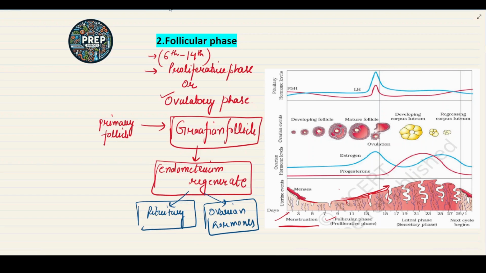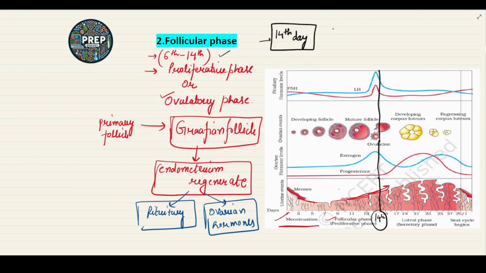Now, what happens at the 14th day? This graph shows the 14th day of the menstrual cycle, that is the middle of the cycle, the last day of the follicular phase.